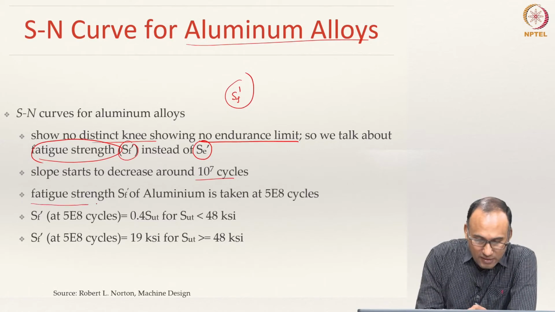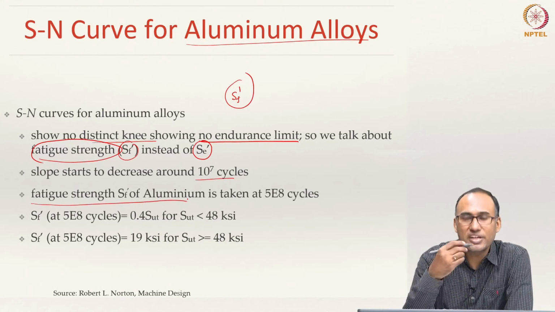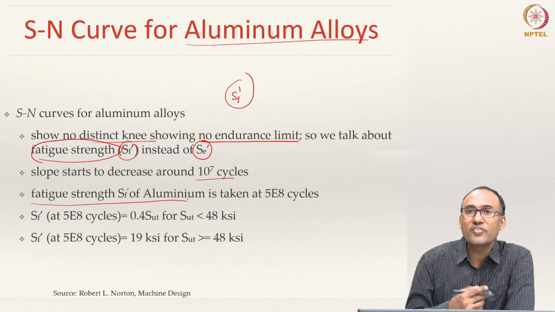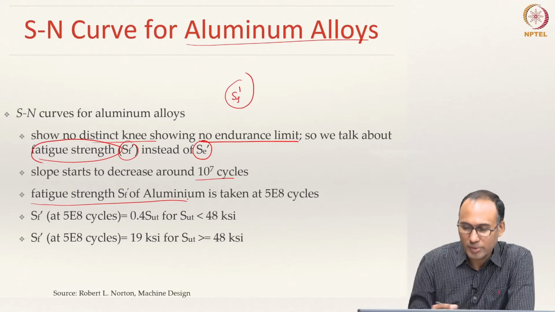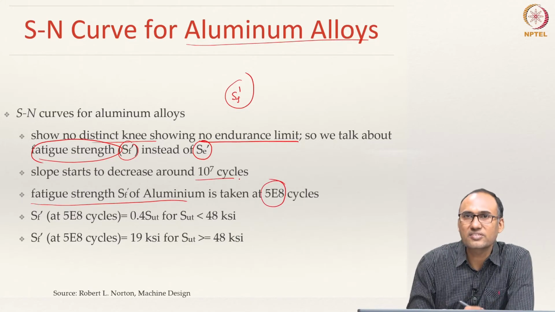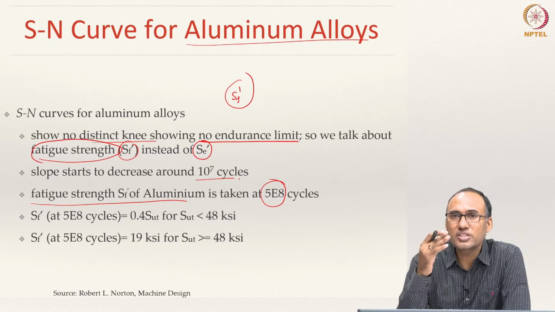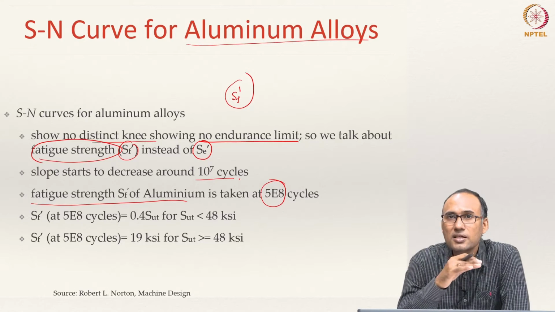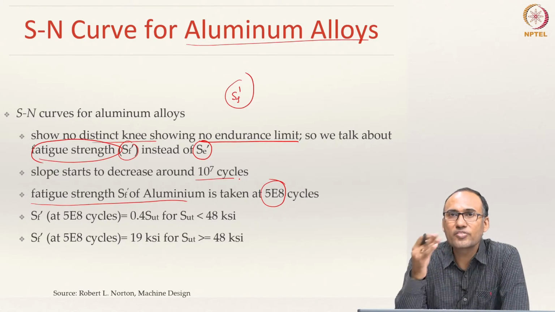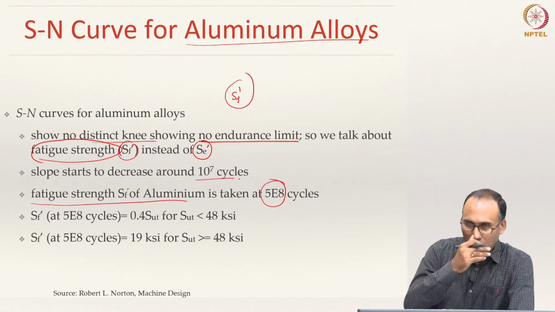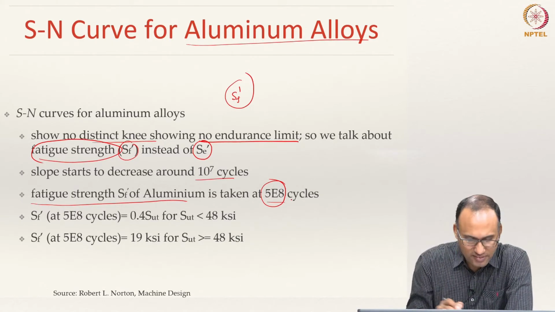So, because aluminum alloys do not have an endurance limit, you define something called fatigue strength. How do we define the fatigue strength of aluminum alloys? The fatigue strength of aluminum alloy is defined at 5E8 cycles. The endurance limit of steel is defined at 1 million cycles. At 1 million cycles, the stress is 0.5 SUT. That is your Se dash, the endurance limit. Whereas for aluminum alloys, you look at 5E8 cycles.